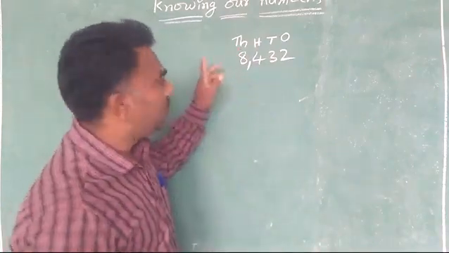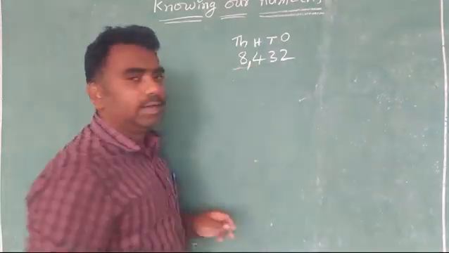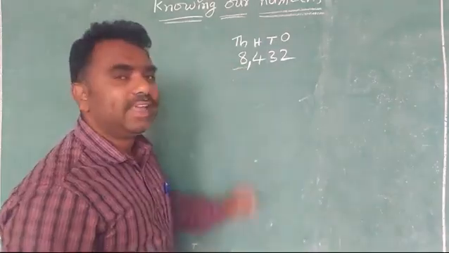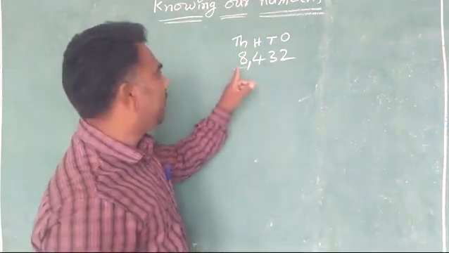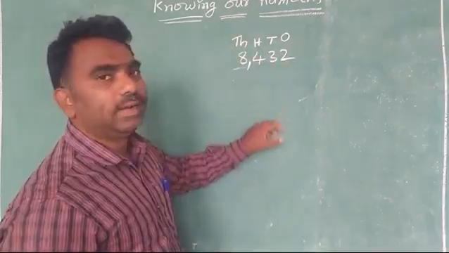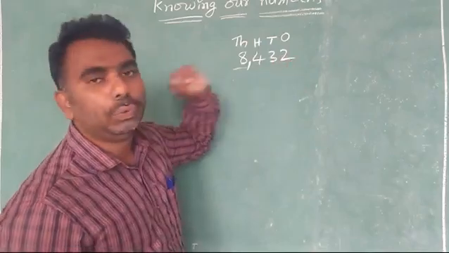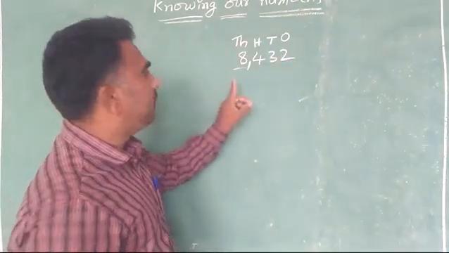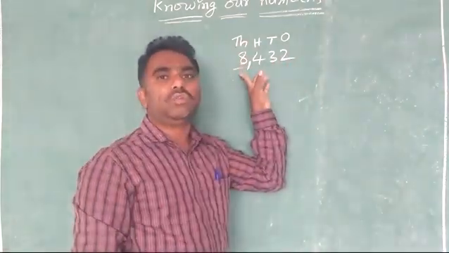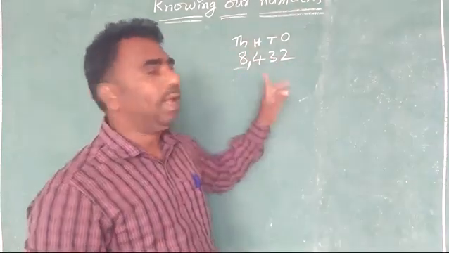First we see the number before the comma; this is 8. So we will say 8,000. The remaining you know very well: 432. So finally we will read the number like this: 8,432.